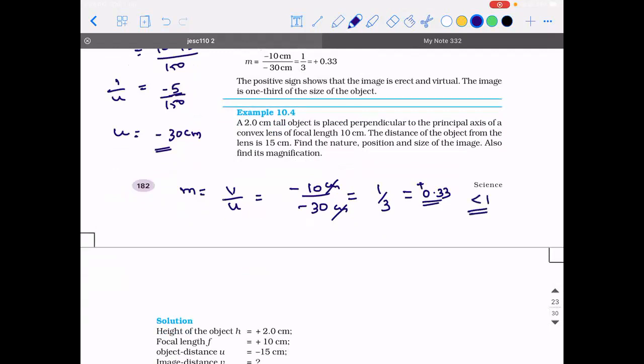Which is less than 1. I have already told this to you. Whenever the magnification is less than 1, the image is said to be diminished. Okay. The image is said to be diminished.